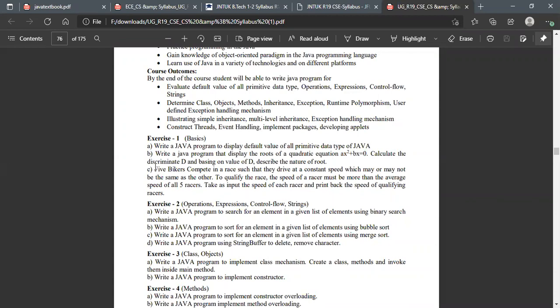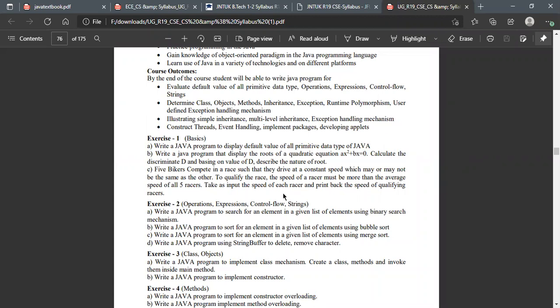So here, next one. 5 bikers compete in a race such that they drive at a constant speed, which may or may not be the same as the other. Again, I'm telling you, just read the program first. In your interview questions, they will ask you in this way. Maximum, they won't ask such questions like primitive data types.